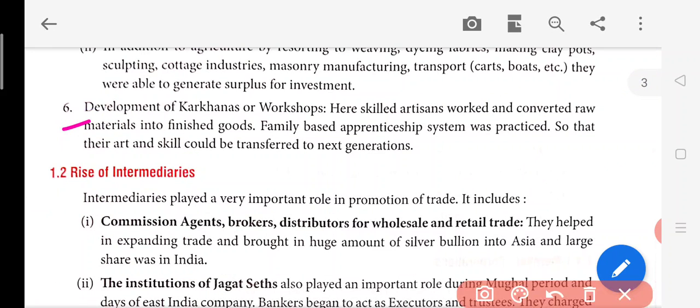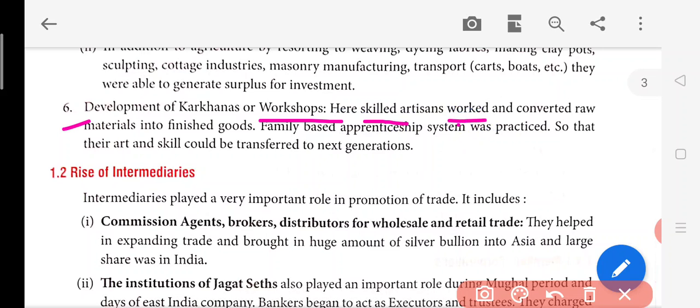Now, sixth point, development of karkhanas or workshops. So in these workshops, skilled artisans worked and converted raw material into finished goods. A family-based apprenticeship system was practiced so that their art and skill could be transferred to the next generation. Now, because of them, what happened? The workshops were being established. So here, the artisans who specialized in making some goods also taught their children.